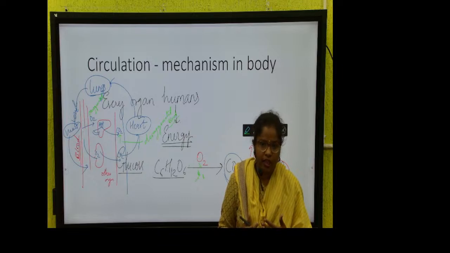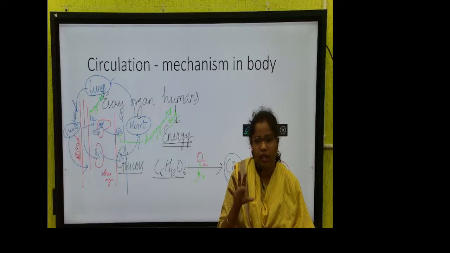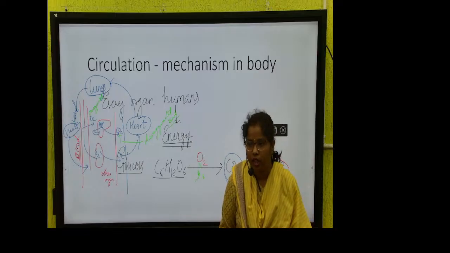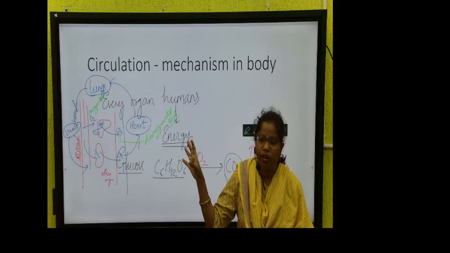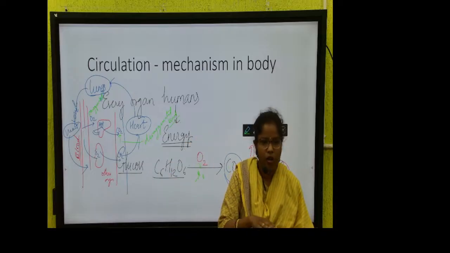ठीक है. That is why when the air enters into the lungs, it takes the high amount of oxygen and it gives the high amount of carbon dioxide, because there is a mechanism which we call diffusion, and diffusion takes place from higher concentration to lower concentration. The higher amount of gas we have, that will only go to the other side, not to the lower concentration.